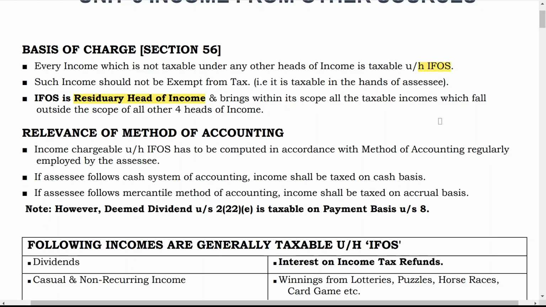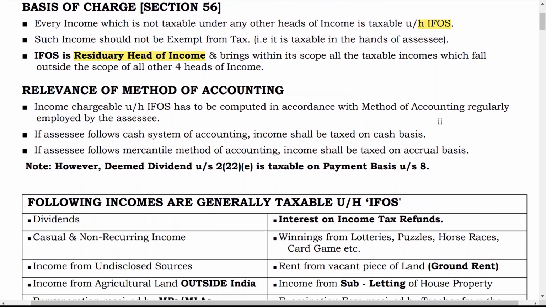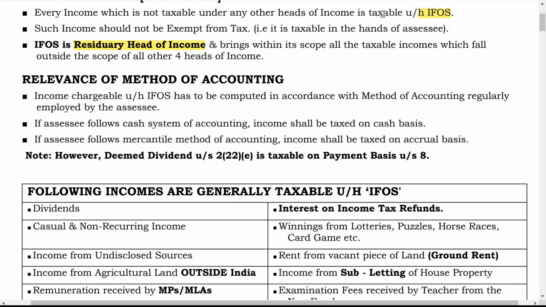So simple thing, any income which is not taxable in any other head is taxable under the head income from other sources. Now here, relevance of methods of accounting. Income chargeable under the head income from other sources has to be computed in accordance with the method of accounting regularly employed by the assessee. Here, in income from other sources, incomes are taxable on two accounting bases. One is the cash system of accounting and another is the mercantile method of accounting. These are the two systems of accounting.